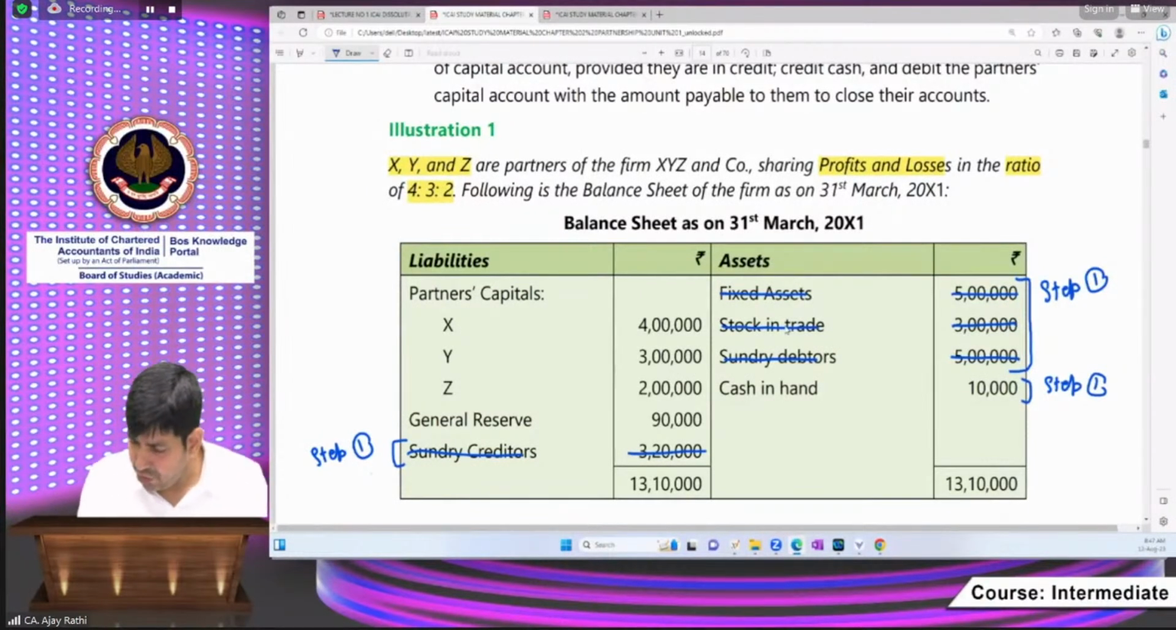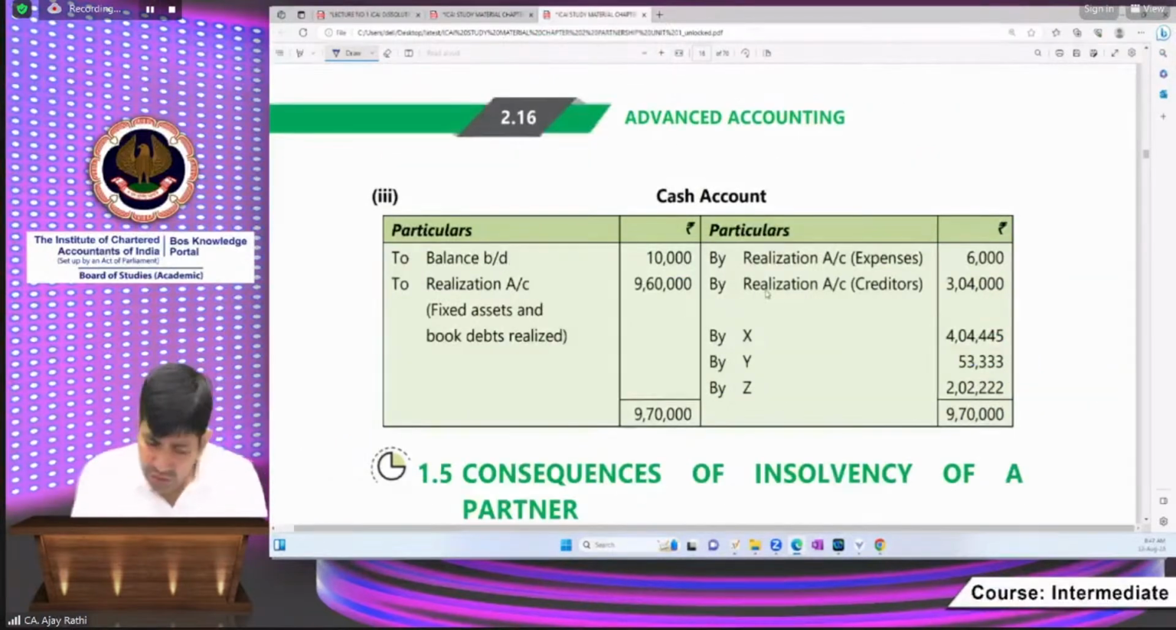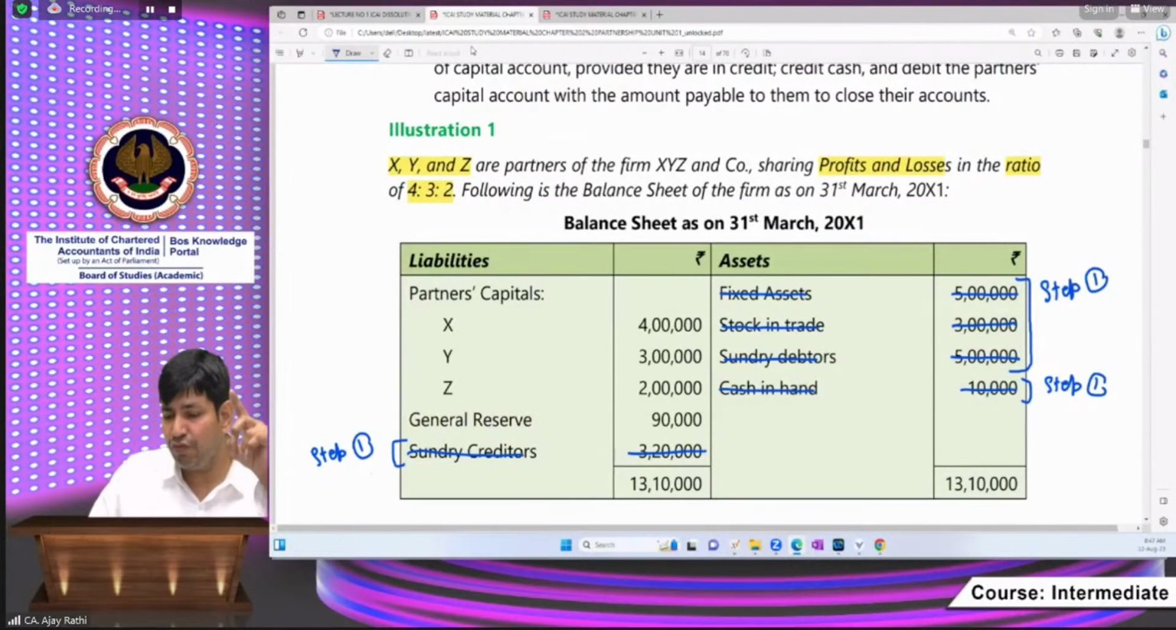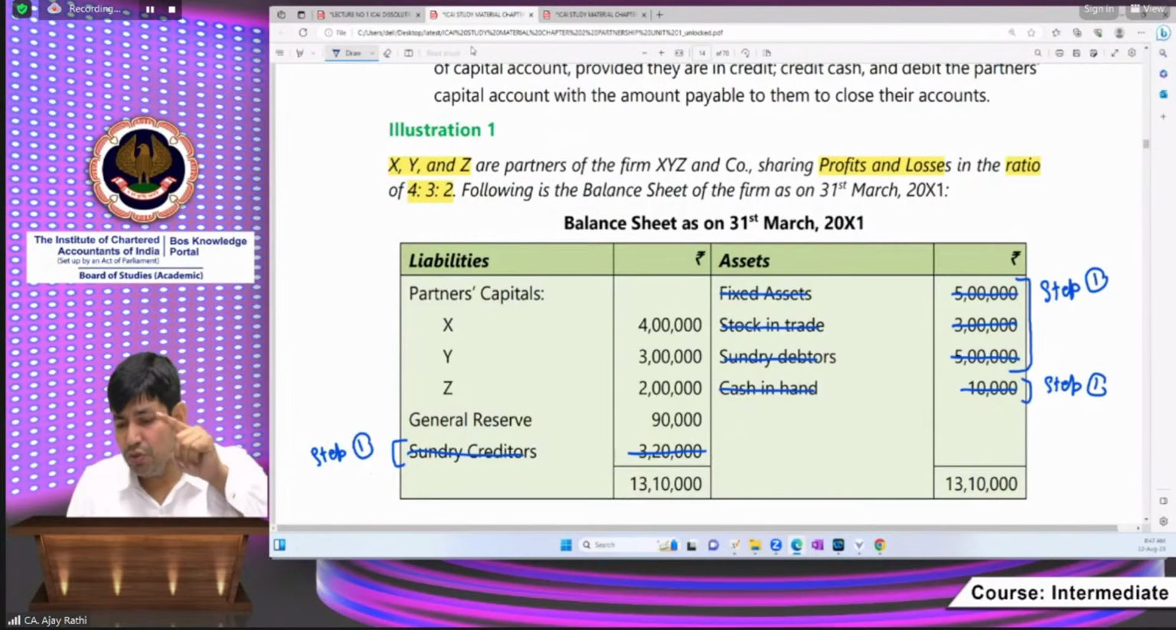Is there any bank overdraft? No. Is there any partner loan that has to be paid? No. So we have opened a separate account for cash and bank. We have shifted it here, so I am cutting that account as shifted. Okay, step number 1: transfer book values of all the assets and liabilities to realization account. Okay. Next.